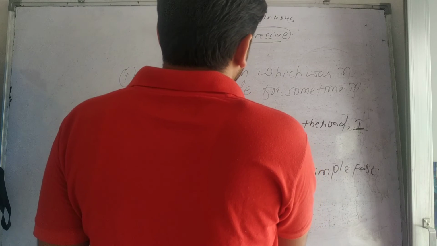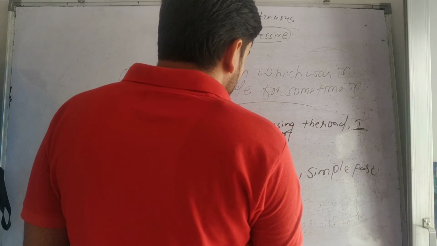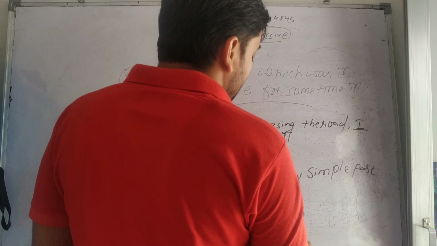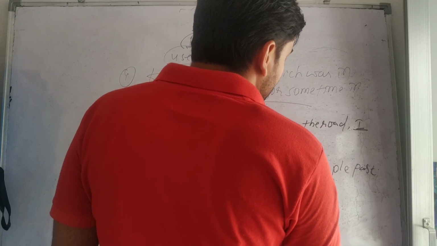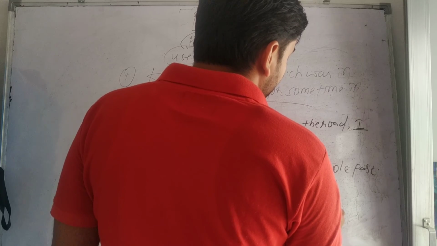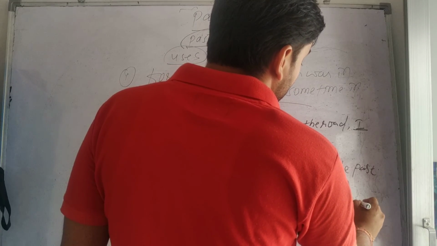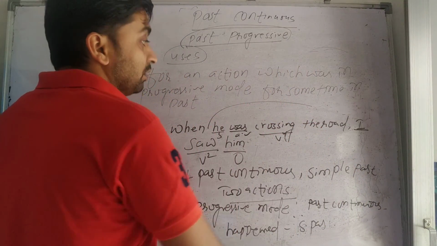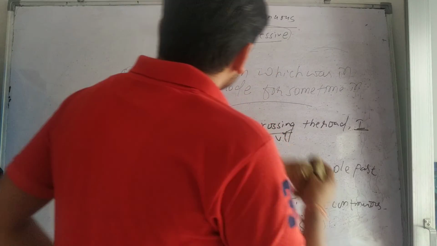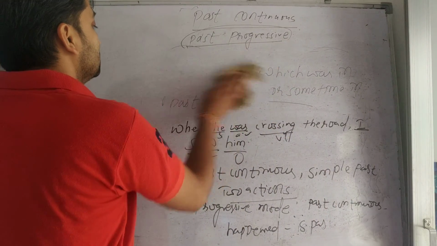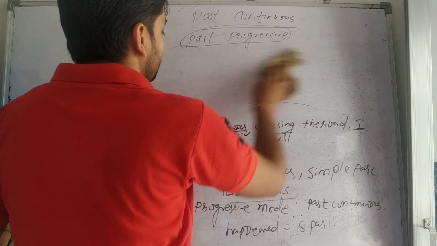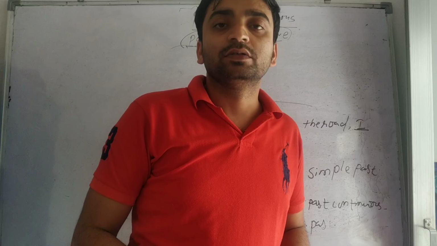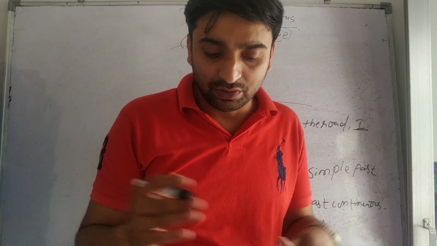That is written in past continuous tense. The other action occurred during that progressive action, and that is written in simple past. This is all about this use of past continuous tense. Okay, don't mind, my writing is not so good. So this is all about the past continuous tense.